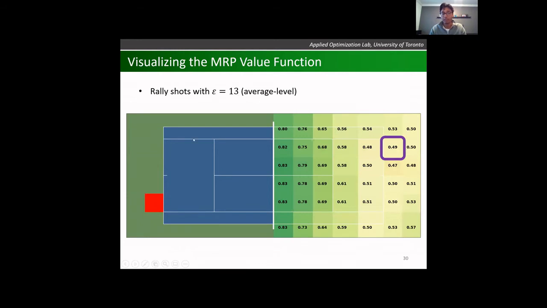However, if I drop the epsilon of player A to epsilon equals 13, which we compute elsewhere, that this is the average level, so we have other validation techniques to come up with this value, we see now we have two players of equal strength, average level, doing cross-court rallies, and the probability of winning the point dropped to about 50%. A pretty good sanity check that no one really has an edge on this type of shot. And lastly, if epsilon increases to 20 and player A has now become worse than player B, the probabilities go down as expected.